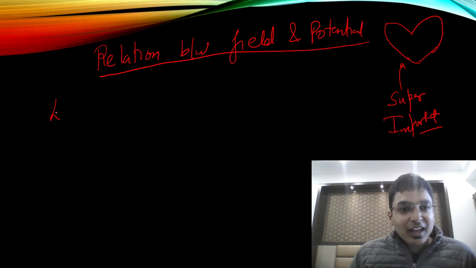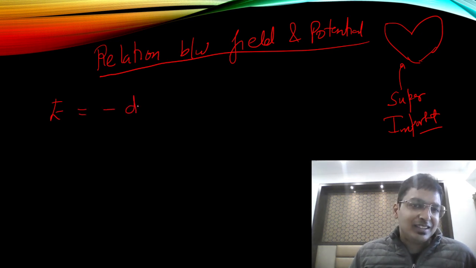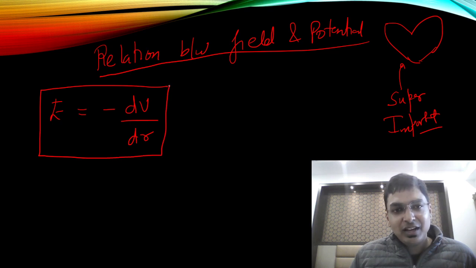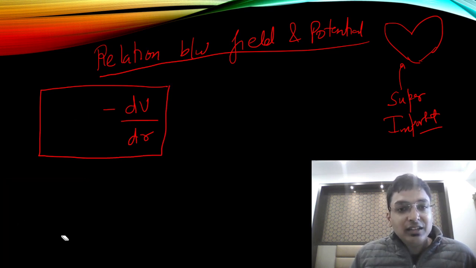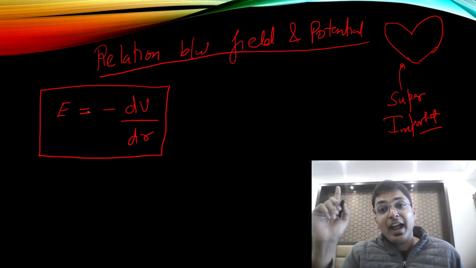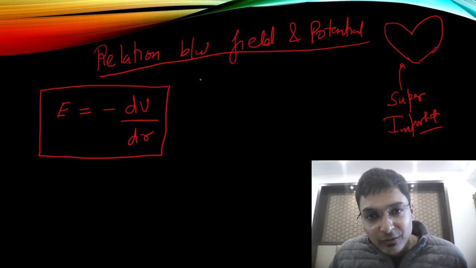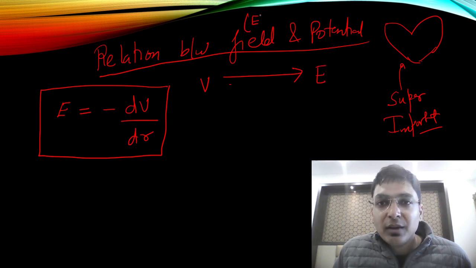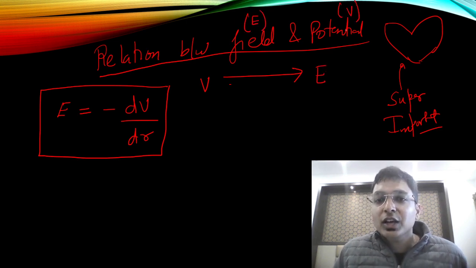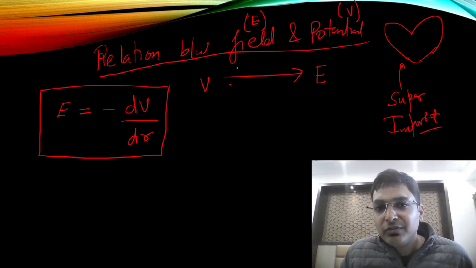What is it? The relation is very simple. Minus dV by dr. This is the relation between field and potential. E is equal to minus dV by dr. Super duper easy, but super duper important. And what is the trick behind this? That from V, if you have to find E, where field is E and potential is V, if you want to find E from V, differentiate.